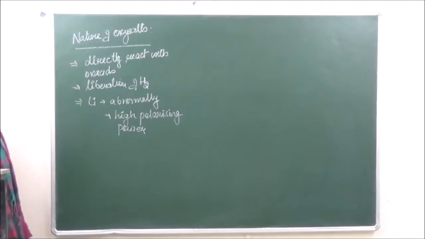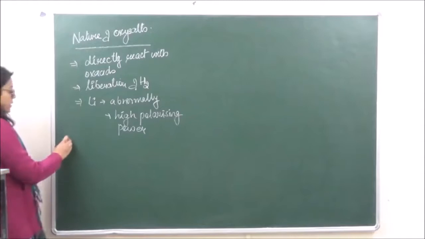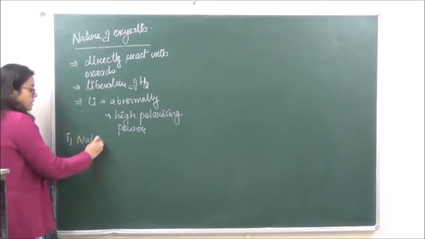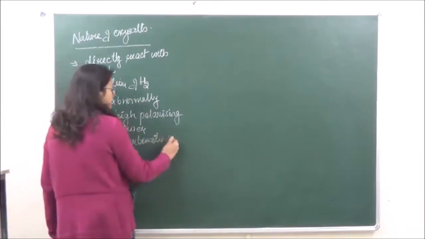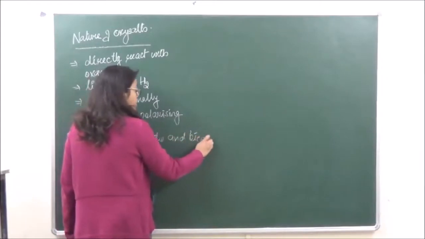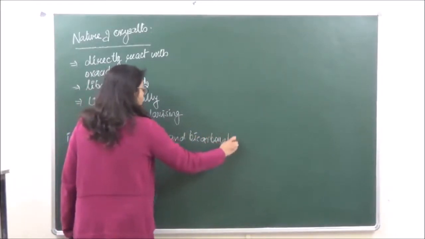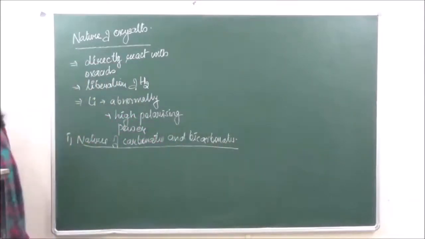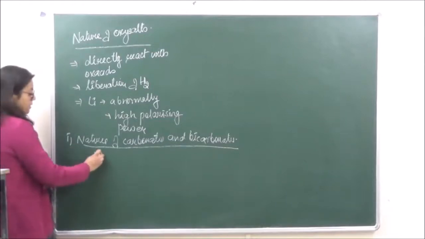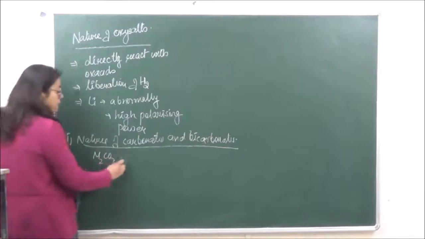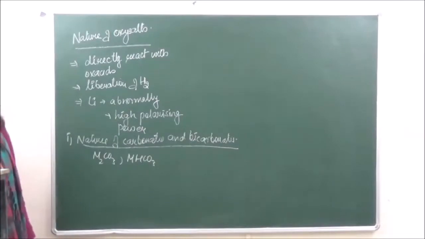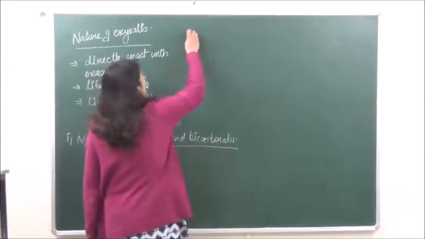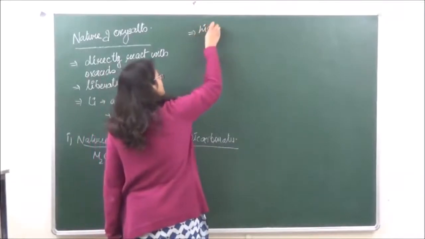So let's go on to the type of oxysalts which we are going to discuss over here. The first one is nature of carbonates and bicarbonates. Now, it forms carbonates of the type M2CO3 and bicarbonates of the type MHCO3. Okay.